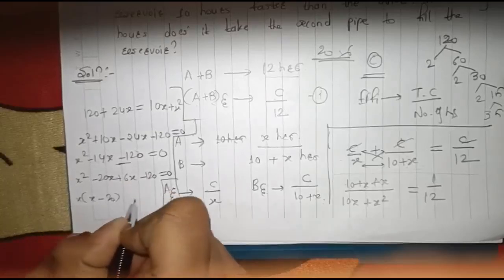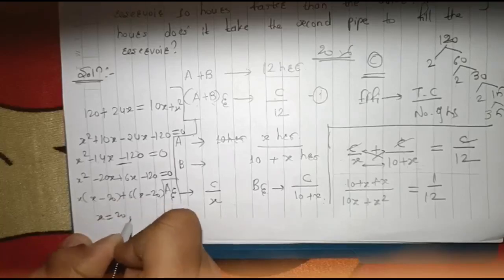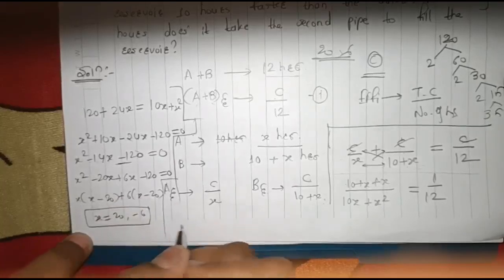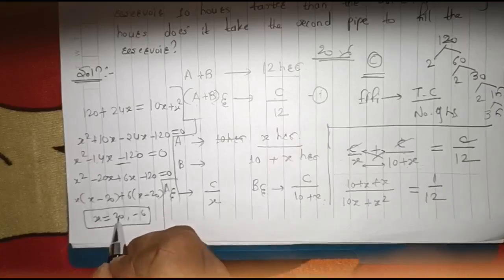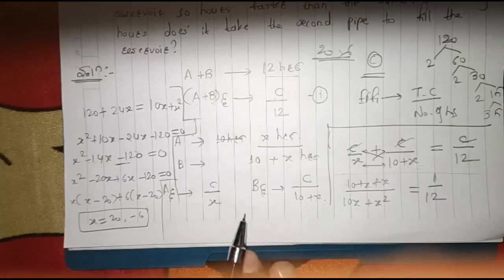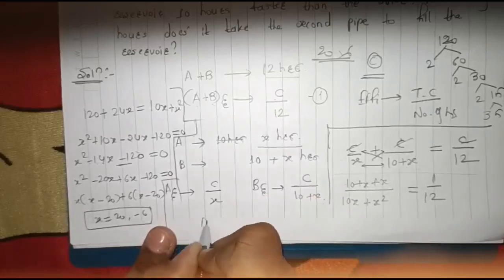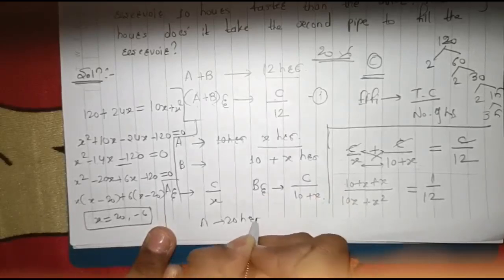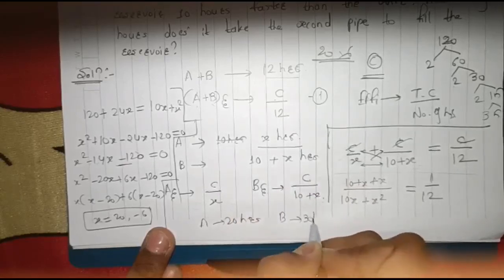So x minus 20 plus 6, so x equals 20 and minus 6, and our hours cannot be in negative form. Therefore 20 is our answer, so the x value is 20, which means A is taking 20 hours. So A is taking 20 hours and B is taking what? 10 plus 20, which is B is taking 30 hours.